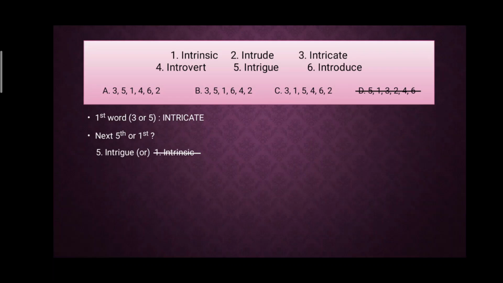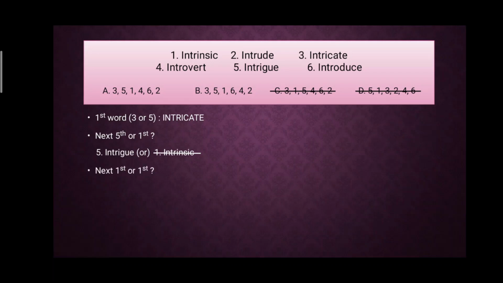The next word will be intrigue, not intrinsic. I N T R I are the common letters. G and N: when you compare G and N, the first one will be G. So the next word is the fifth. These two options will remain and I can eliminate option C.